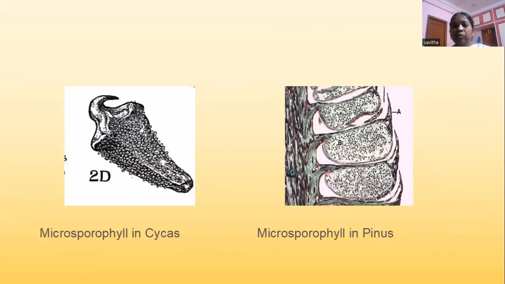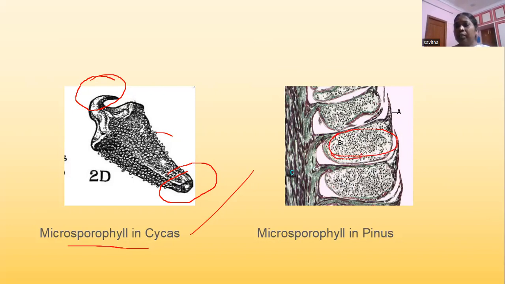Next slide, sir. So here in the diagram, we will be seeing the microsporophyll in Cycas. Here you see at the tip a sharp curved structure which is called apophysis, and at the basal part you will be seeing the narrow basal part, and all over the lower part at the abaxial side you will be finding the microsporangia. So this is the microsporophyll in Pinus. These are the microsporangia where 2 are there on either side, on this side and that side, in front and back, which form microspores or pollen grains. So next slide, sir.